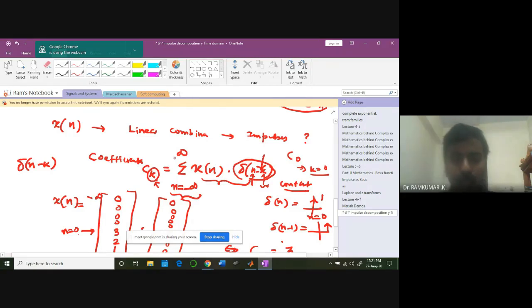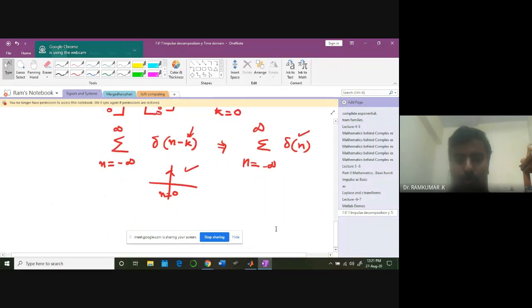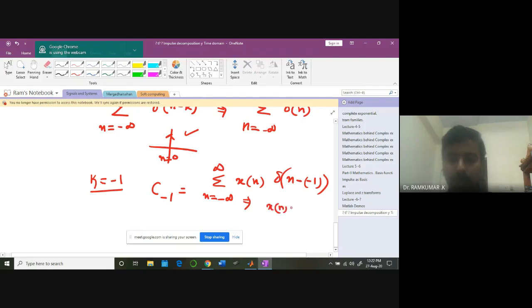For example, if I put k equal to minus 1, C of minus 1 will be the sum of x of n times delta n plus 1.